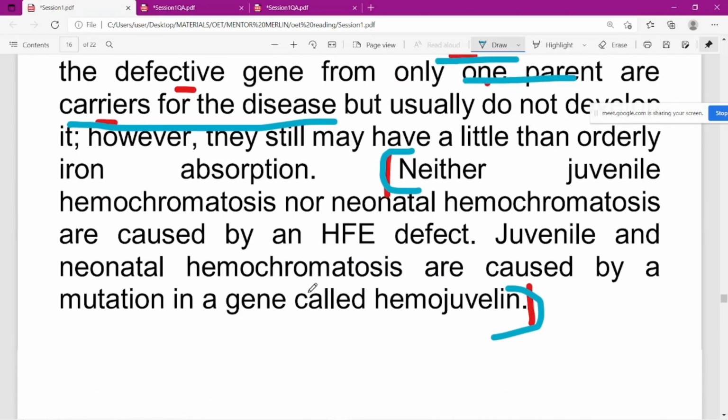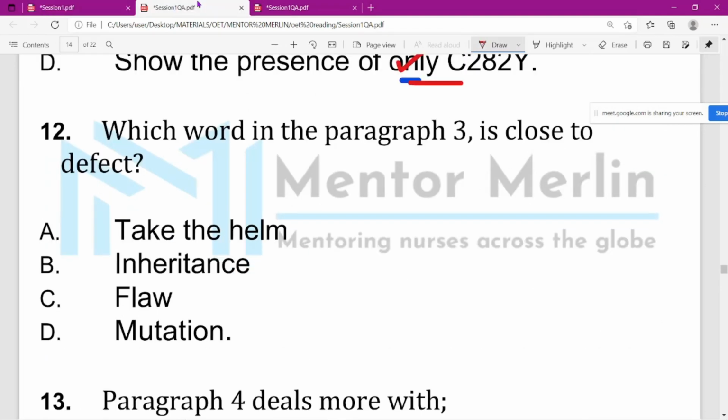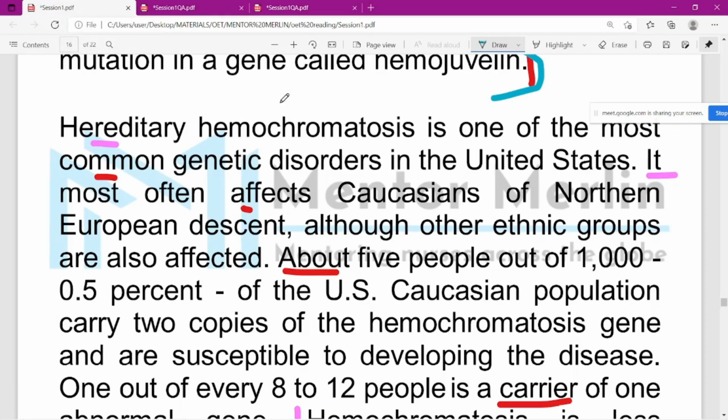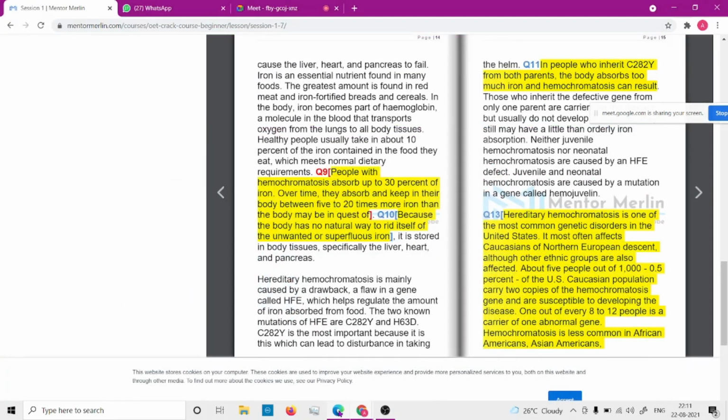Which word in paragraph 3 is closest to defect?